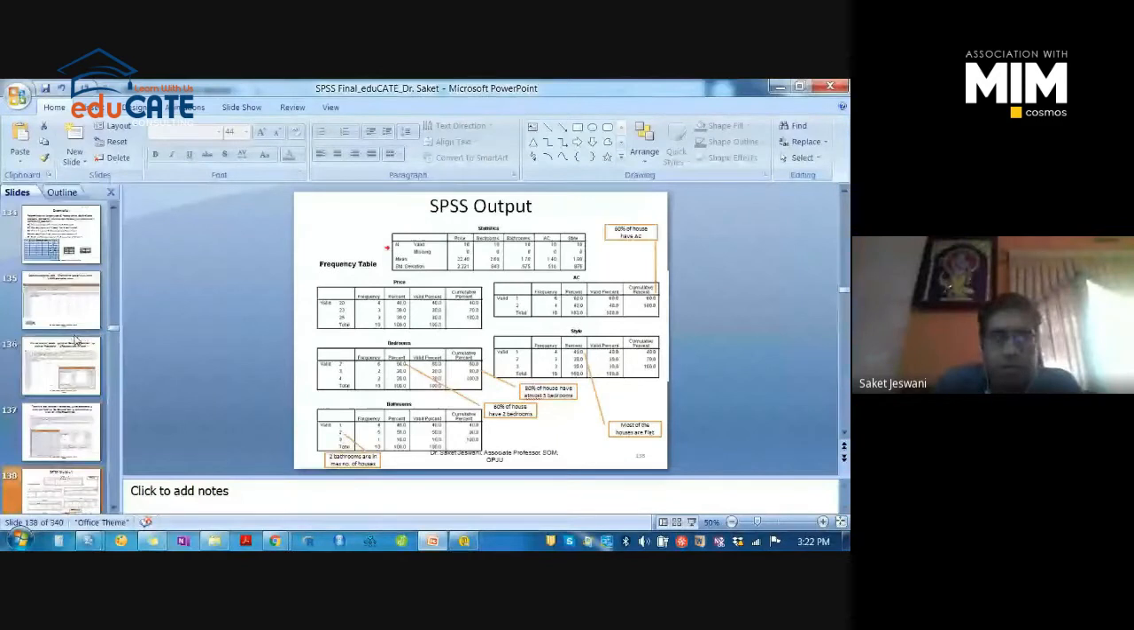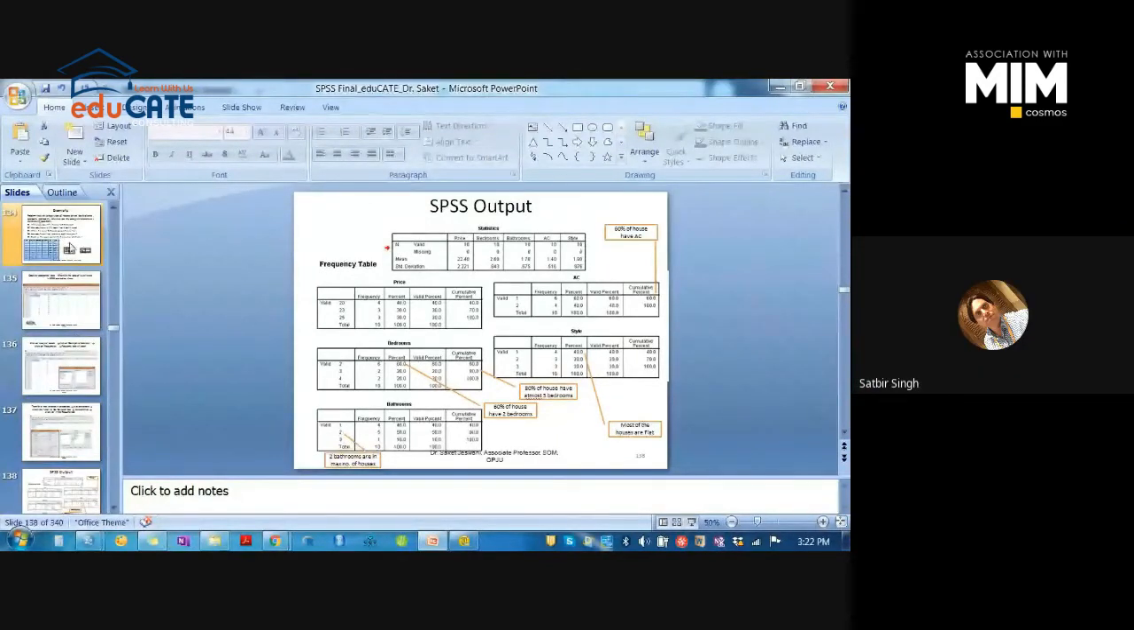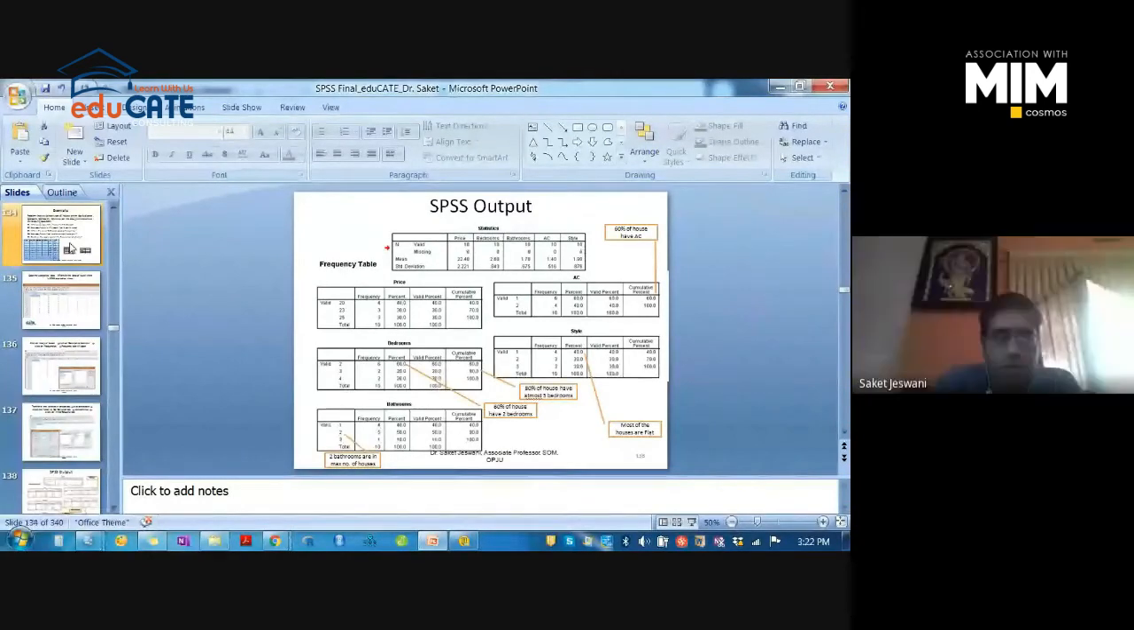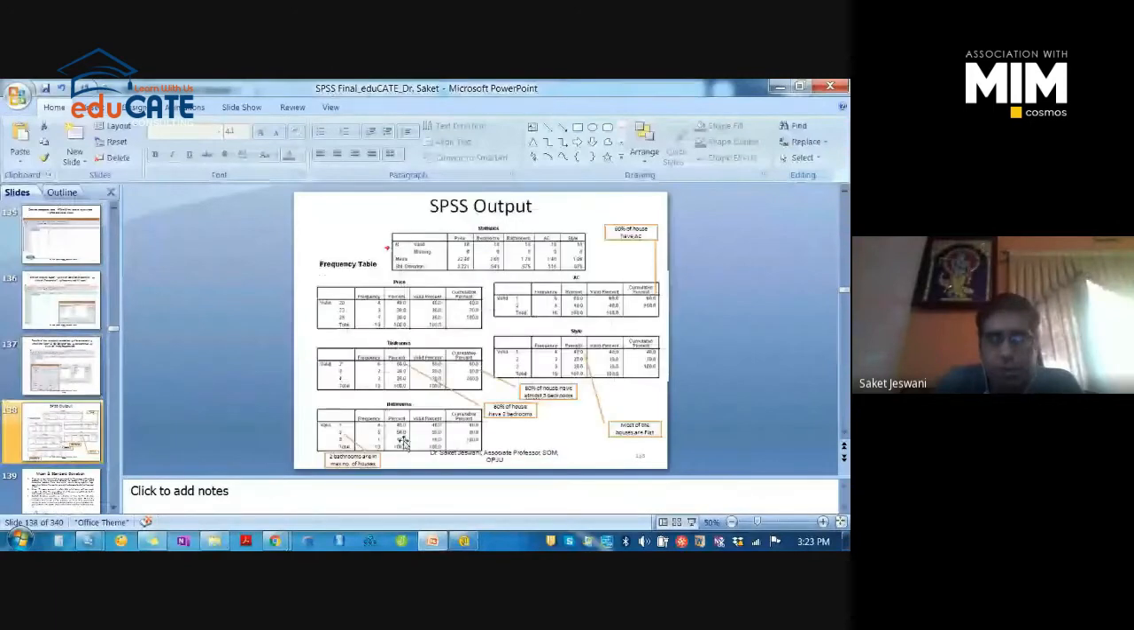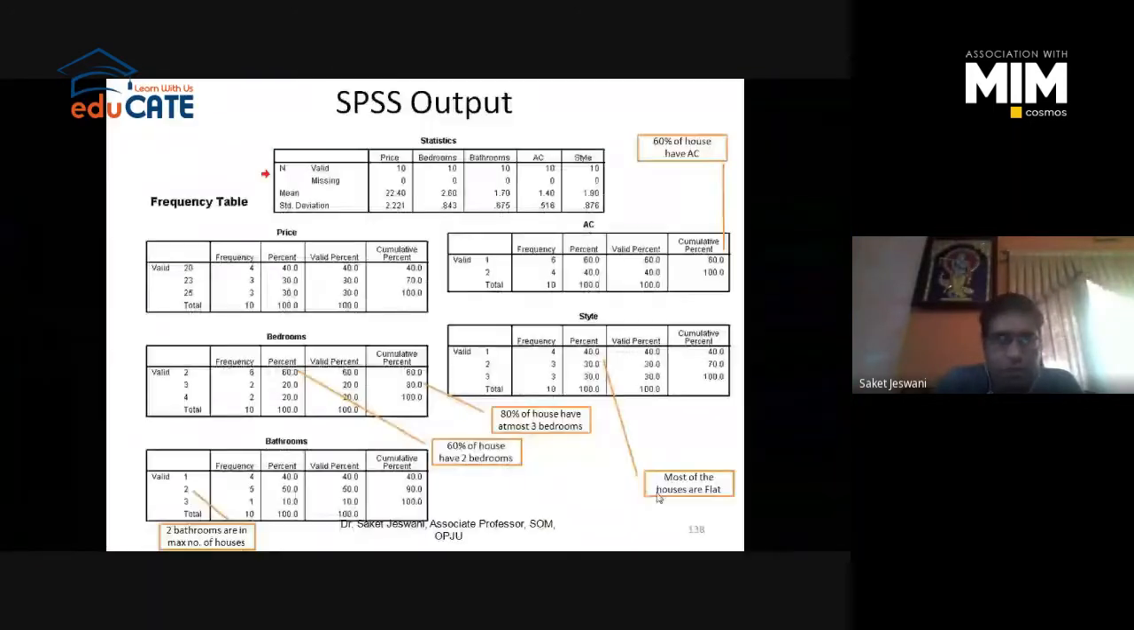Third question is, what is the number of bathrooms maximum houses have? So maximum houses have how many bathrooms? So in the bathroom frequency table, you can see 5 houses have 2 bathrooms, right? So 2 bathrooms are in the maximum number of houses.